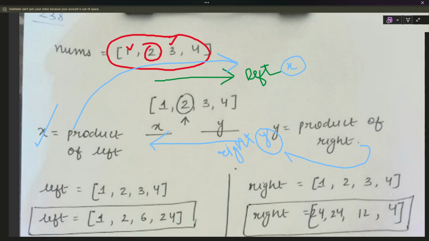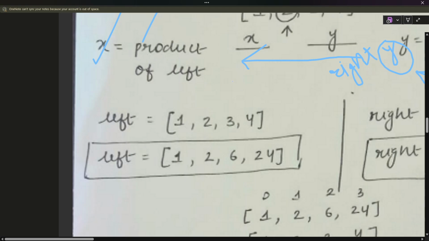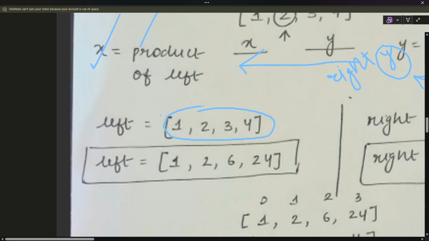So our left will initially look something like this. 1 into 1 is 1, 2 into 1 is 2, 3 into 2 is 6, and 4 into 6 is 24. So that's how we calculated the left array.